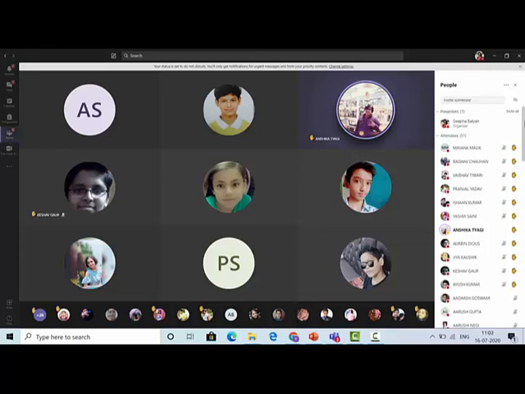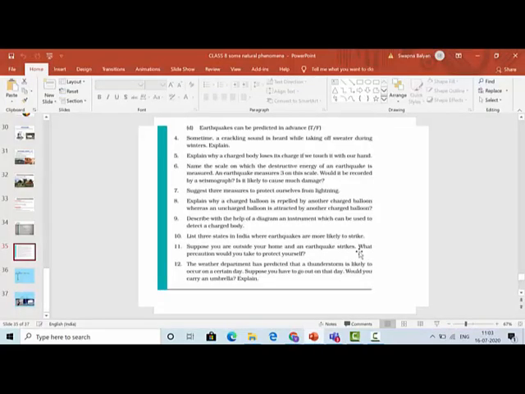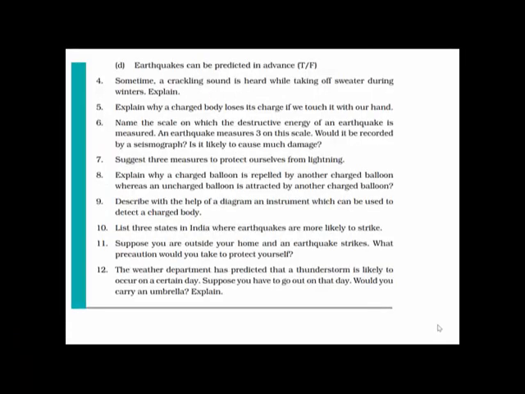The weather department has predicted that a thunderstorm is likely to occur on a certain day. Suppose you have to go out on that day, would you carry an umbrella? Explain. No ma'am, I won't carry an umbrella during a thunderstorm, as the thunderstorm is accompanied by lightning and the charges might travel from the clouds to the metal rod of the umbrella, and it might cause an electric shock to me, so it is not safe to carry an umbrella during lightning or thunderstorm. Very nice, very nice. So all of you understood.